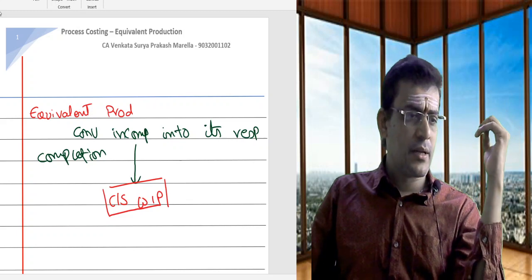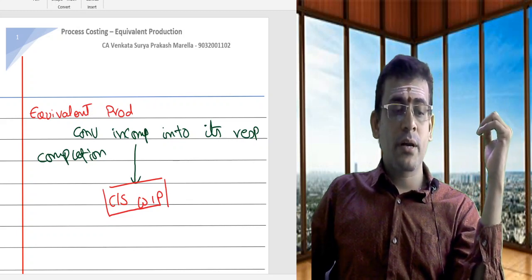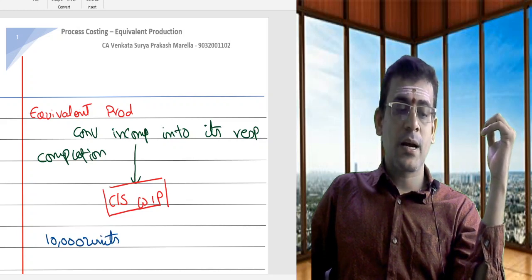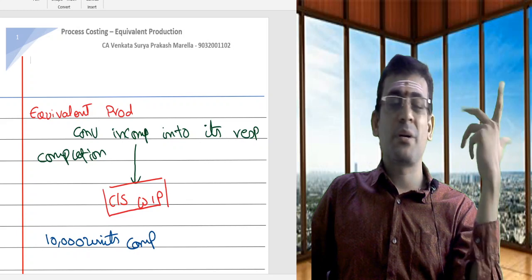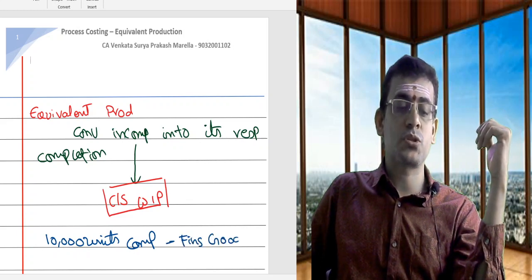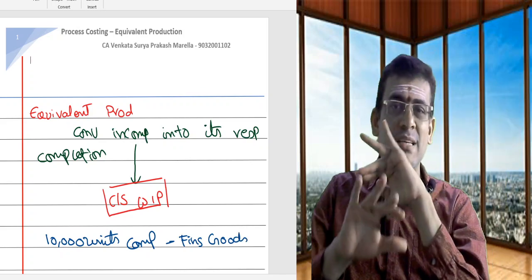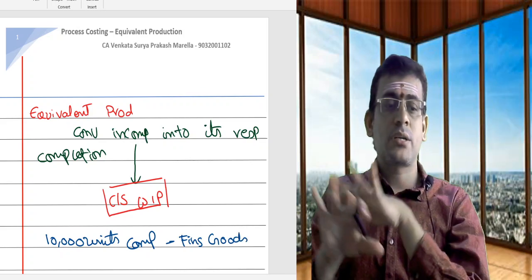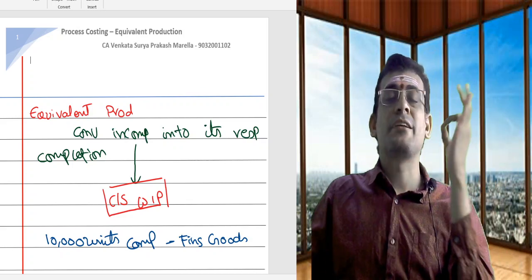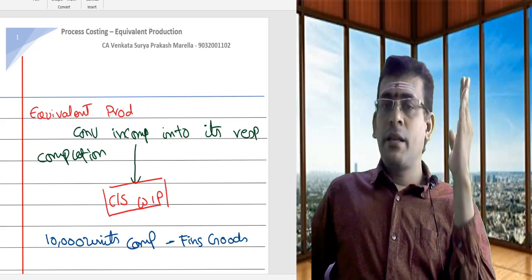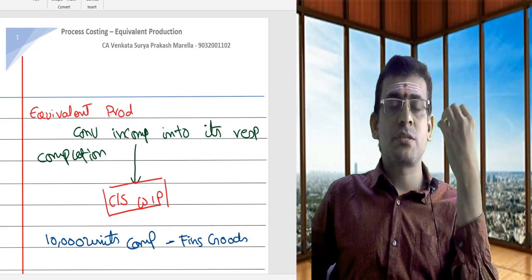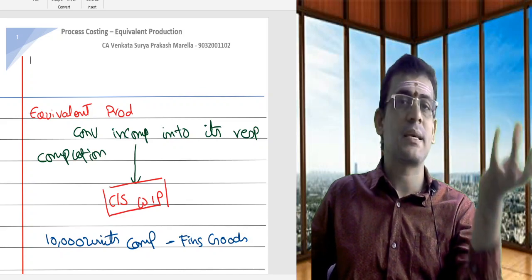Say suppose, let me take an example. In my example, total 10,000 units were completed. What will we call this? We will simply call this finished goods, because that is completed in all aspects. Now, whenever you do the production, 100% of the goods will not be completed in the same period.